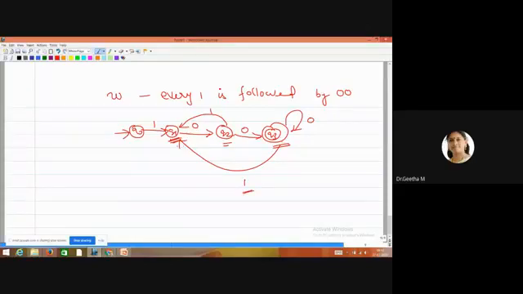So we should have a path from Q3 to Q1 based on this one. If one comes, this is the last one, and after the last one you have 2 more zeros. So you go to Q1 from Q3. Same as Q2, again you start from Q1.